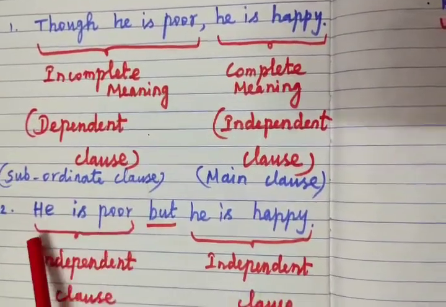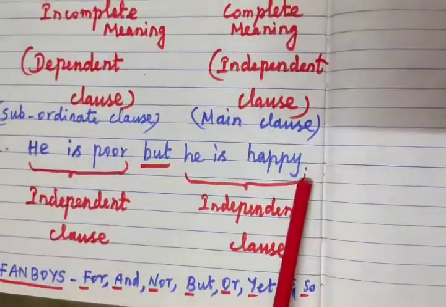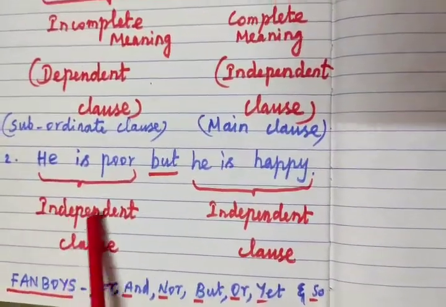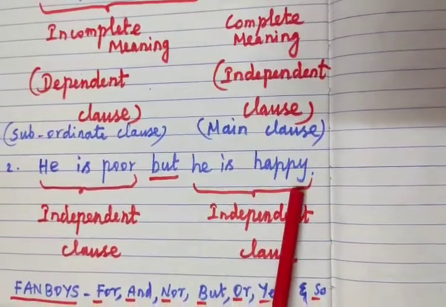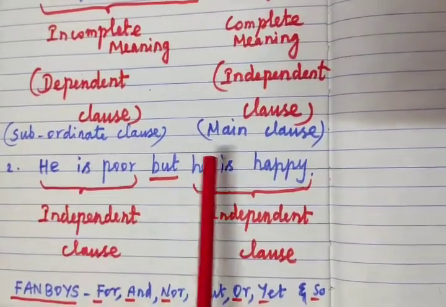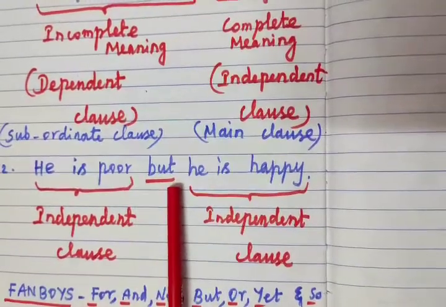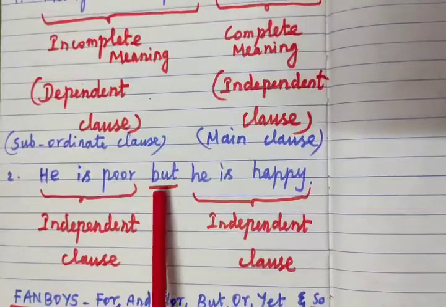Now come to this second sentence, he is poor but he is happy. Take this, he is poor, completed meaning. So this is an independent clause, a separate meaning. He is happy, that conveys complete meaning. So another independent clause. Both sentences are joined by the conjunction word but. But is a coordinating conjunction.